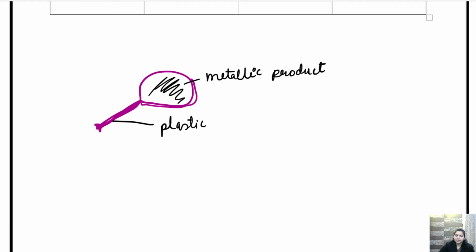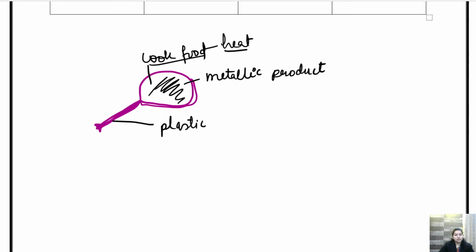Why? Because at this portion where the pan is present, we cook the food here. And this food to be cooked requires heat. जब उसको हीट मिलेगी तभी वो खाना कुक होगा.